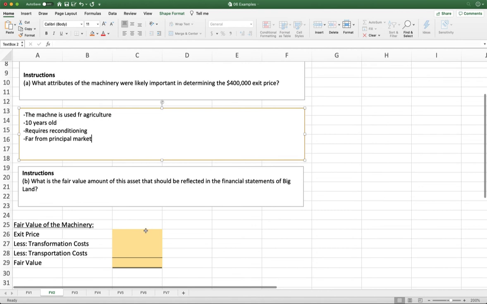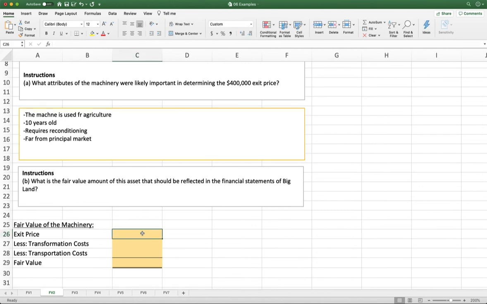Okay, so now we're going to try to figure out what amount we would put on our balance sheet related to this item. So we're going to start with our exit price, which was $400,000. Now remember that $400,000 is conditioned upon the fact that we are going to recondition this asset. If we don't recondition this asset, we don't get $400,000.